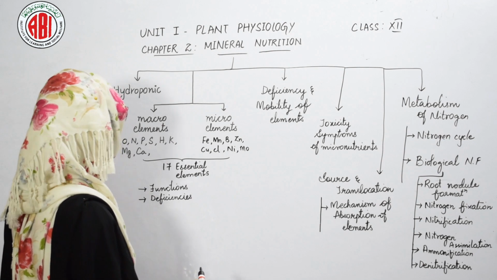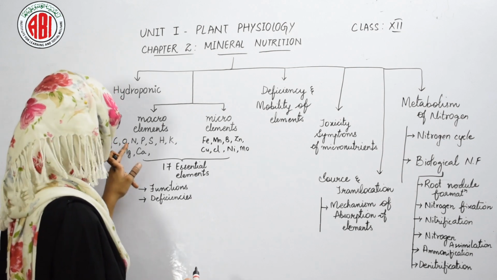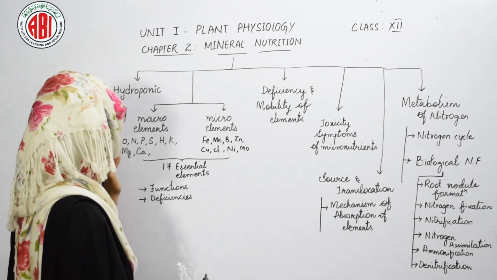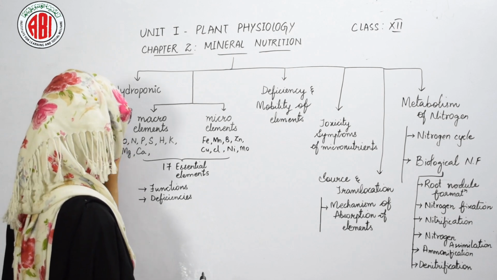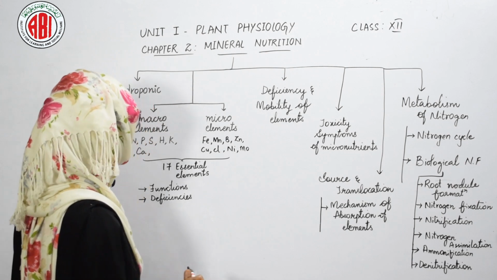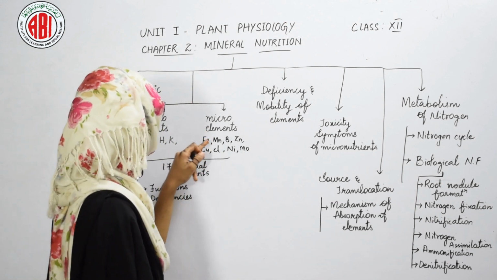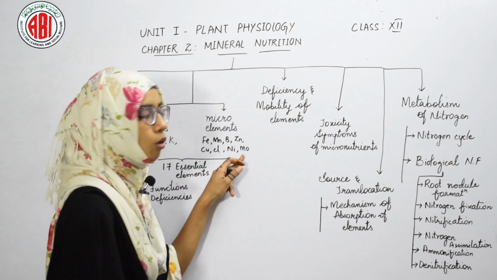The macro elements include 9 elements, and they are carbon, oxygen, nitrogen, phosphorus, sulfur, hydrogen, potassium, magnesium and calcium. These 9 elements come under macro elements which are required in large quantity, and the micro elements include iron, manganese, boron, zinc, copper, chlorine, nickel and molybdenum.